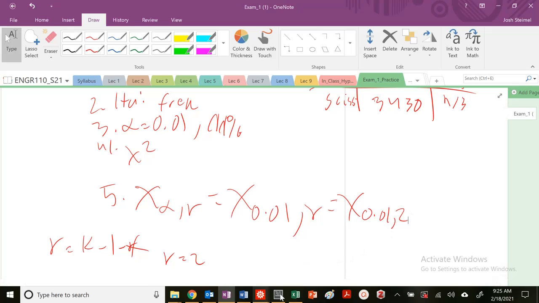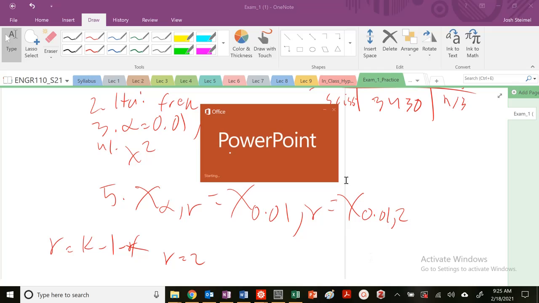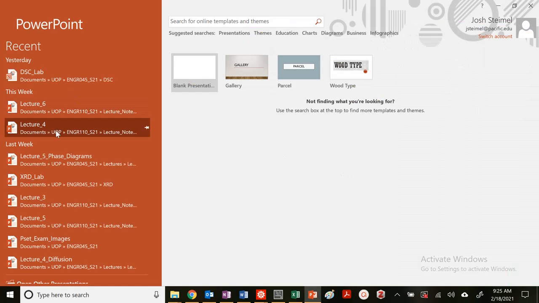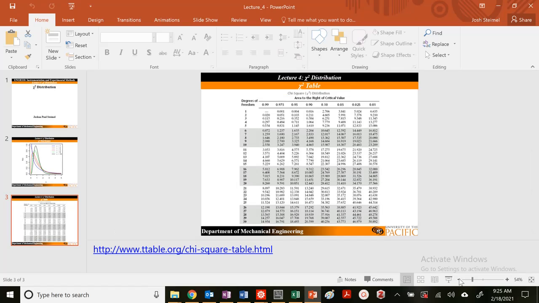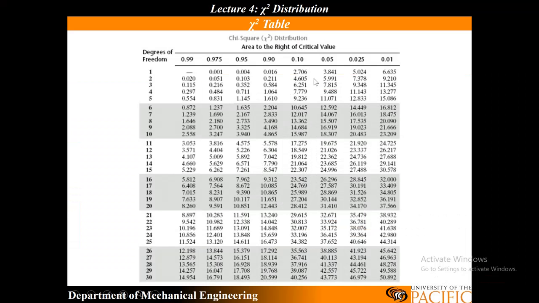Let's go ahead and pull up that value right now. Let's open our PowerPoint, lecture 4, and look at our chi-squared tables. I'm looking at 0.01, and we're never doing alpha over 2 because chi-squared is right skewed.